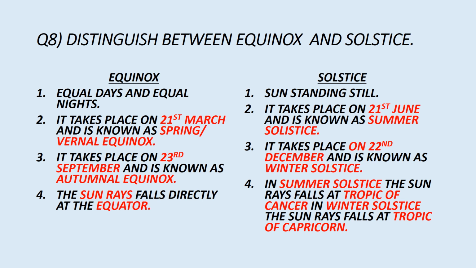Equinox, the sun rays fall directly at the equator in vernal as well as autumnal equinox, whereas in solstice, in summer solstice, the sun rays fall at Tropic of Cancer, and in winter solstice, the sun rays fall at Tropic of Capricorn.